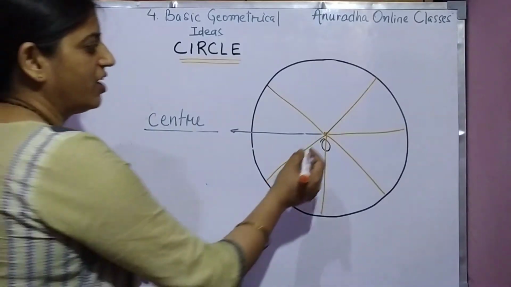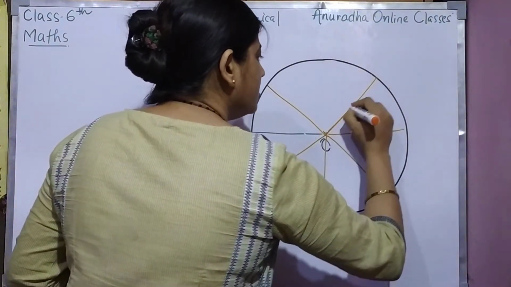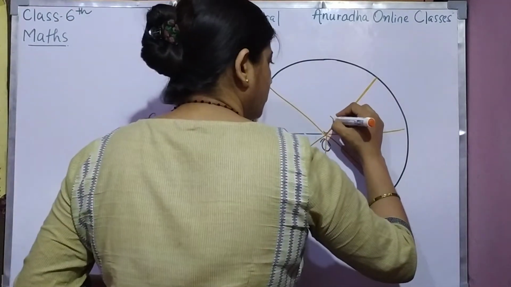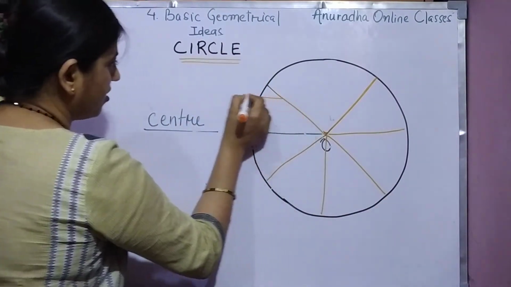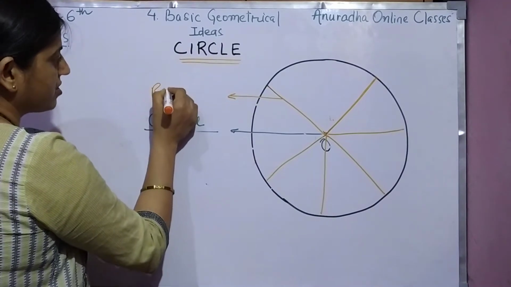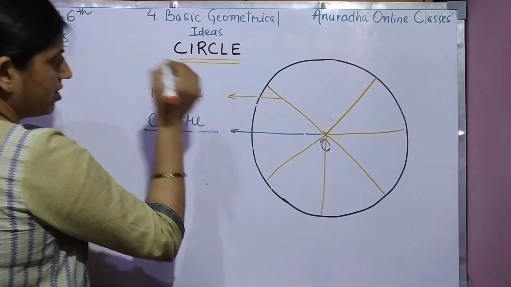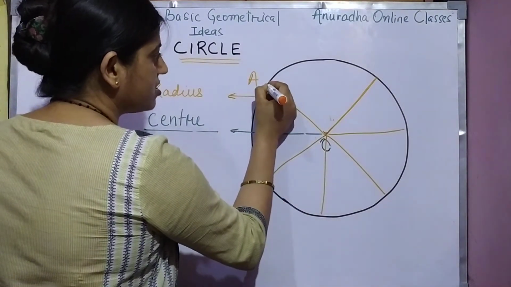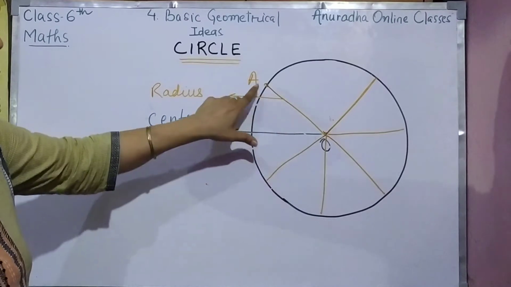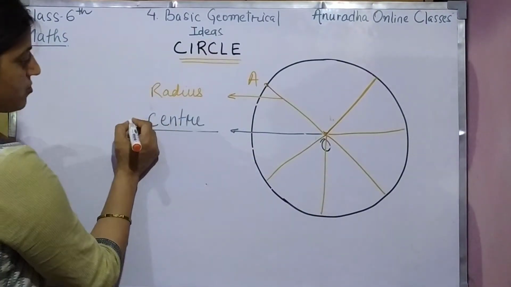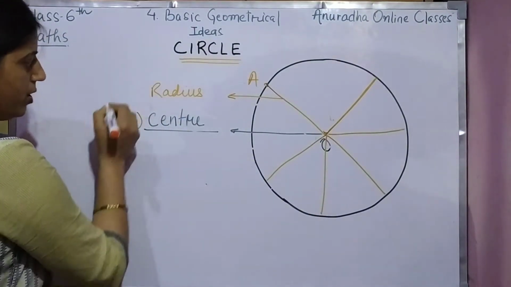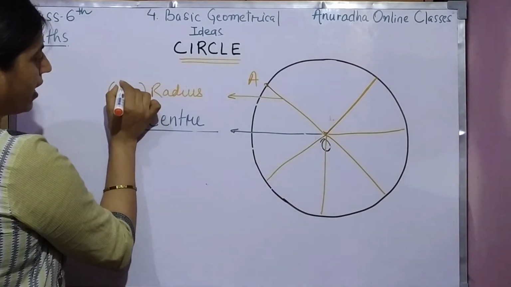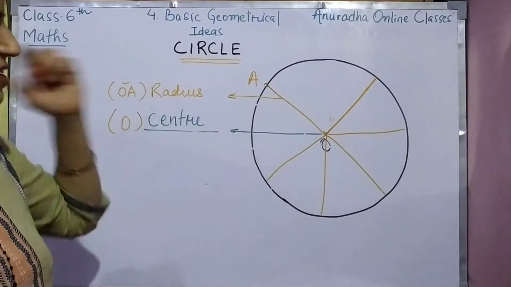And that is why we call it what? इन सबको हम क्या कहते हैं? Radius. So I'm writing it here. This is the radius of the circle. इसको भी हम एक नाम दे देते हैं. This is point A. So how you'll name the center? Center को हमने क्या नाम दिया? O. And radius we call OA. Right? Now let us come to the next.